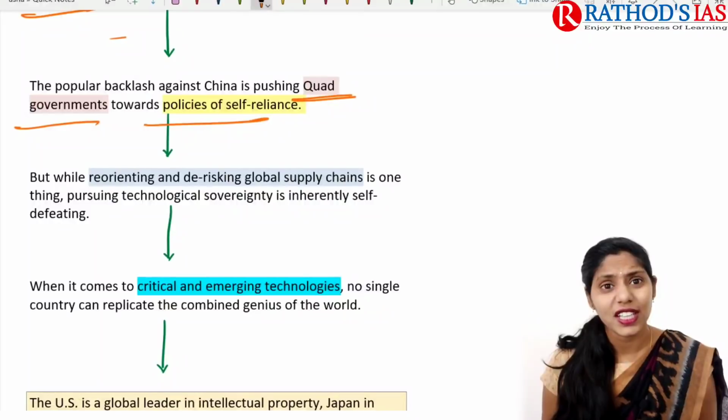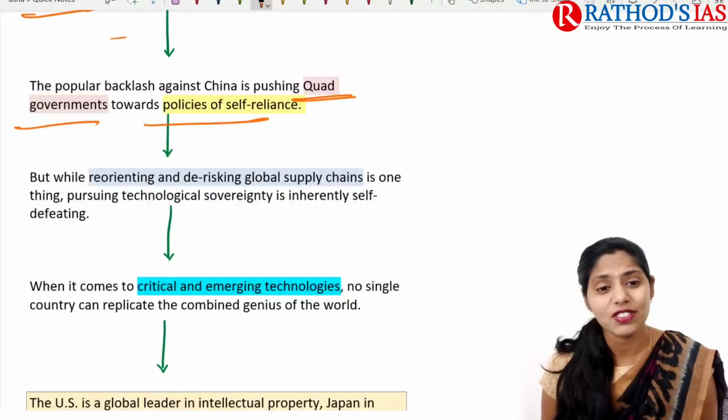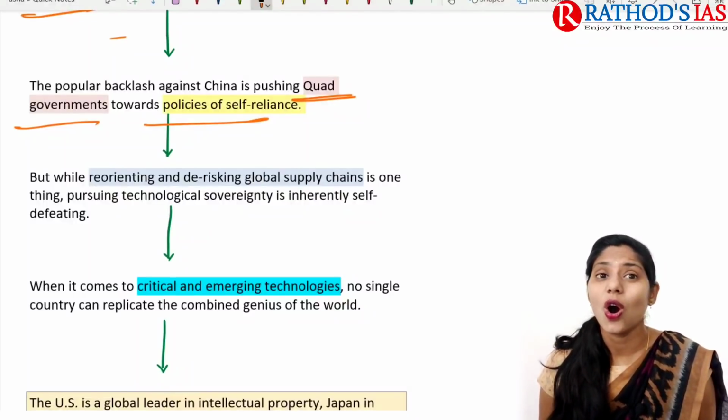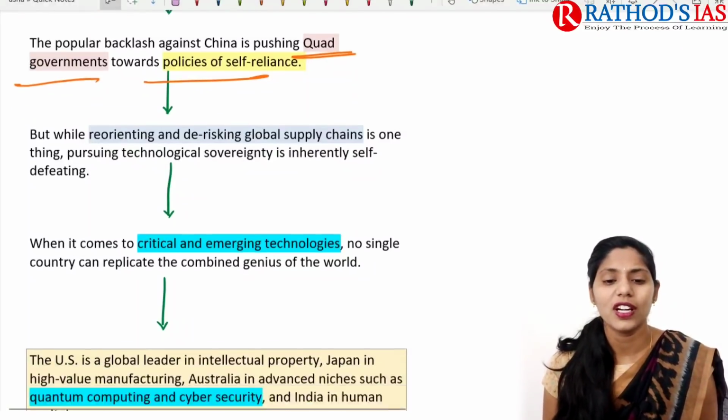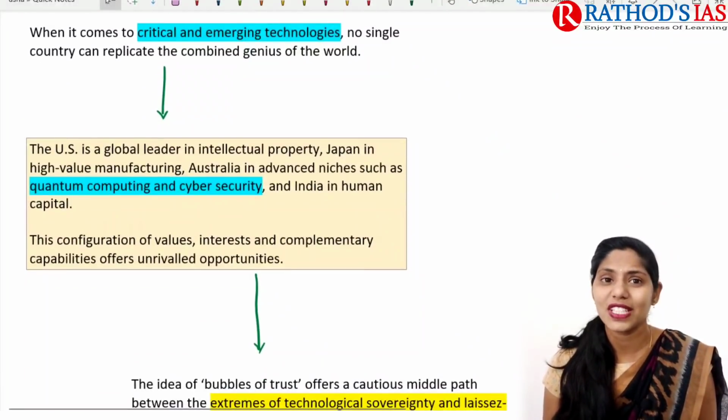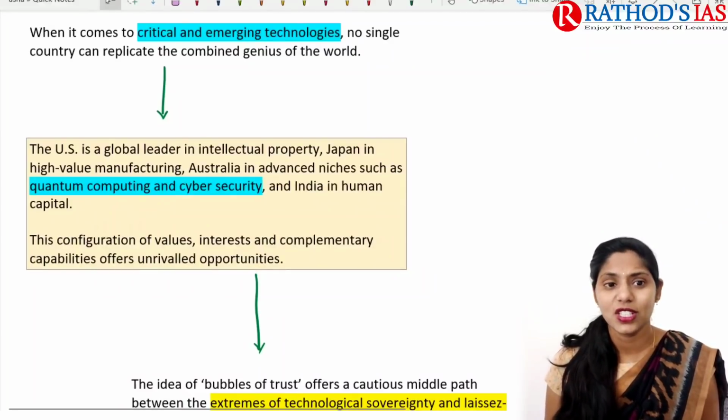So in this context, no single country is self-reliant in critical and emerging technologies, no single country can replicate the combined genius of the world.